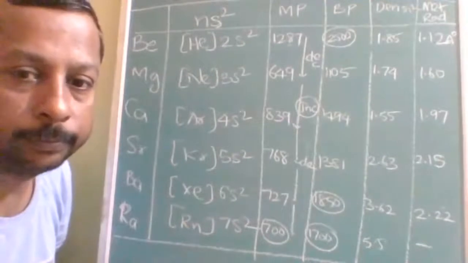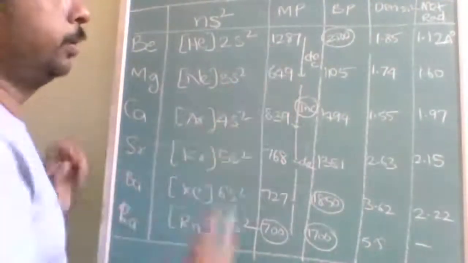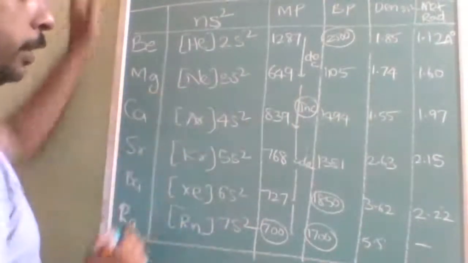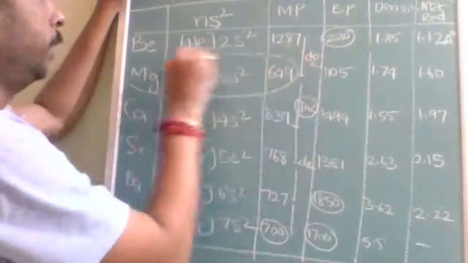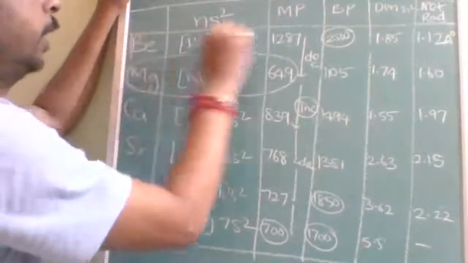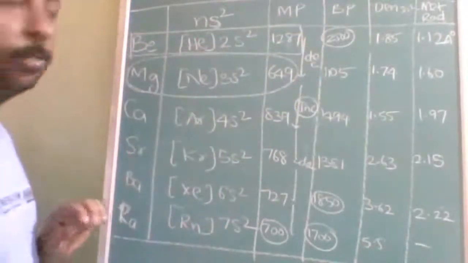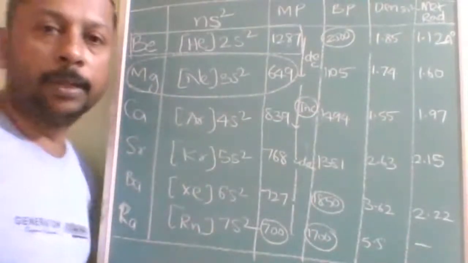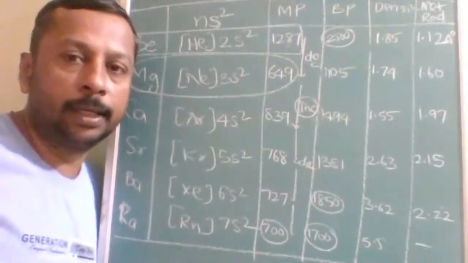After noting down the values, you need not remember them, but which values should you remember? Which element has the lowest melting point? Magnesium. Which has the highest melting point? Beryllium. Try to write them in increasing or decreasing order, because in the examination the options will be only in increasing or decreasing order.